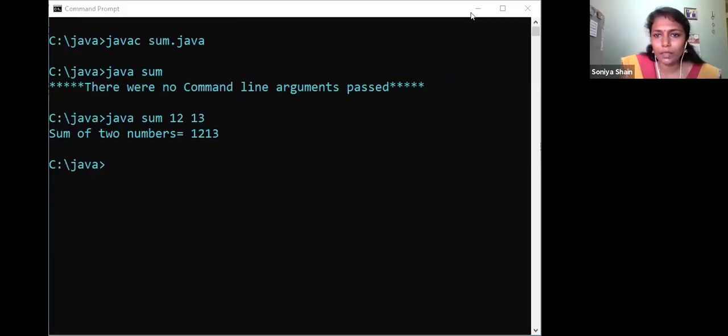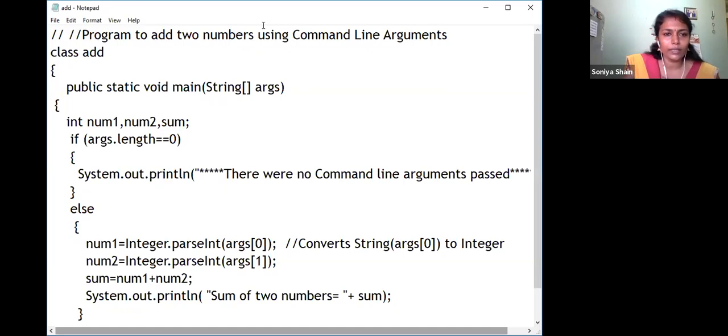So for easy explaining, I have coded the same correct program in the other file. You can see here, instead of directly giving the conversion, I introduced local variables also. I have introduced three variables: num1, num2 and sum. Num1 and num2 store the two numbers we pass as command line arguments. I am planning to set the first command line argument to num1 and the second to num2. Then I am adding those two numbers and storing the result in the variable sum.